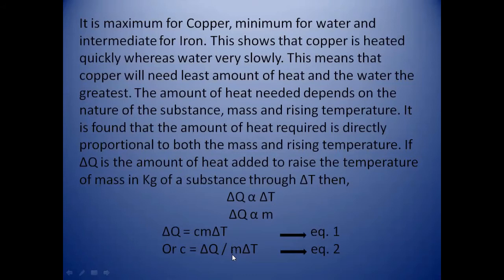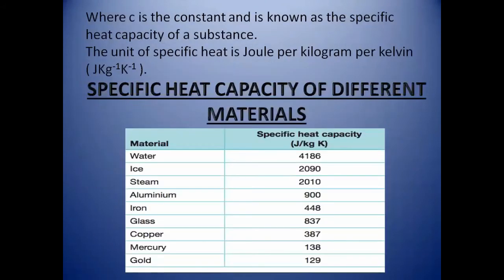But as we know, the specific heat capacity is related to mass. It is the heat required to raise the temperature of 1 kilogram of mass. That's why mass is related to the specific heat capacity, and similarly it is also present in the formula. Okay, so this is the formula of specific heat capacity. Now, when we replace the quantities by their units, can you tell me what the unit of specific heat capacity will be? Yes, its unit is joule per kilogram per Kelvin. Do remember it.